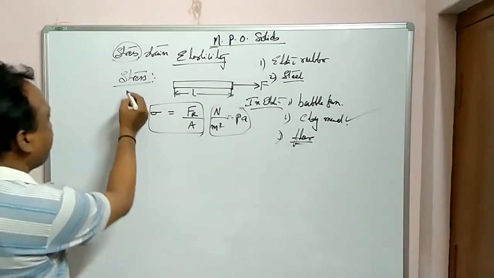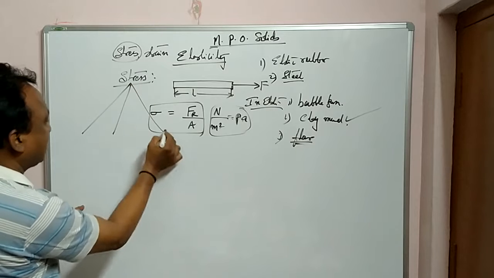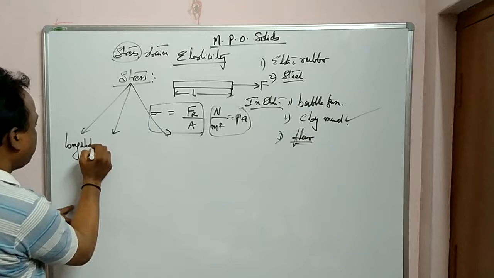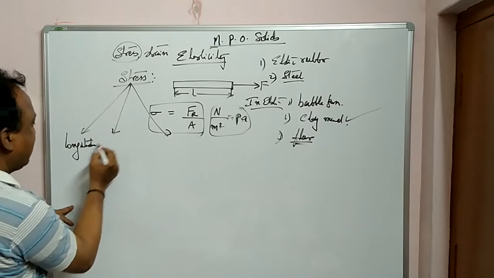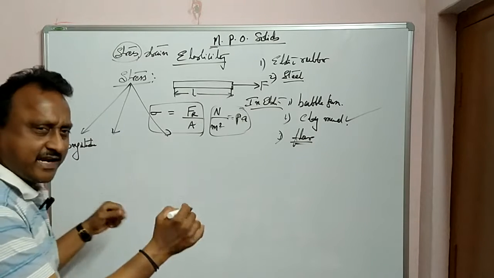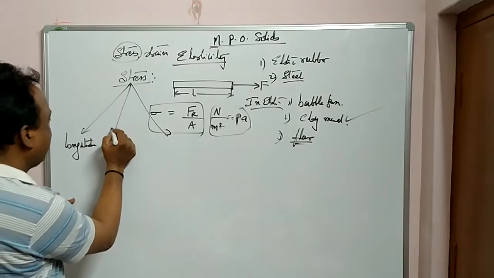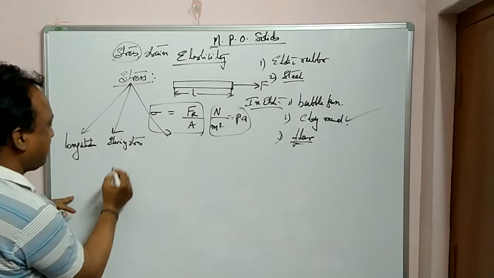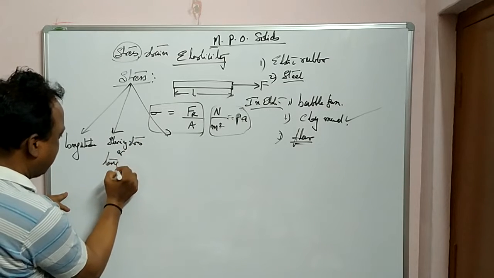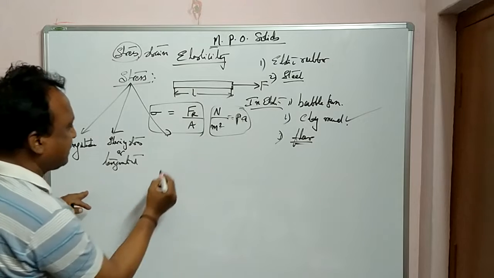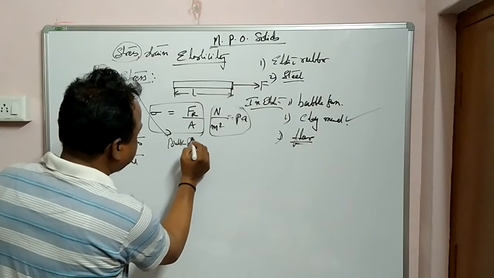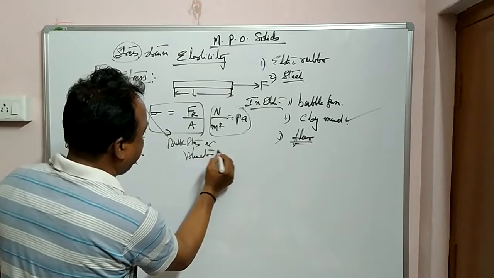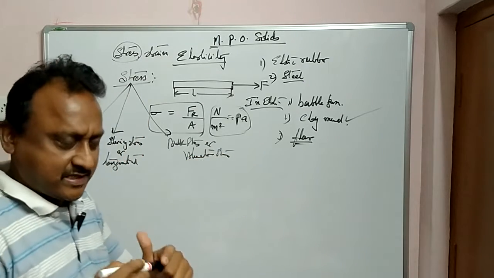Now in stress we have three types of stresses. ఏమిటంటే longitudinal stress. In this longitudinal, tensile and compressive, that I will be telling later on. Next one is shearing stress or tangential stress. And the last one is bulk stress, or volumetric stress. So stress lo enni rakalu unnai?